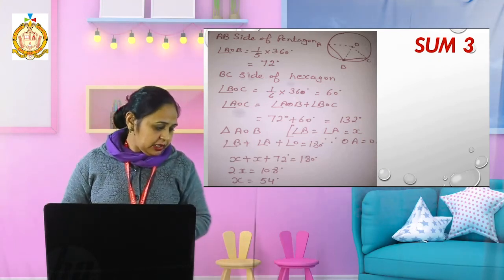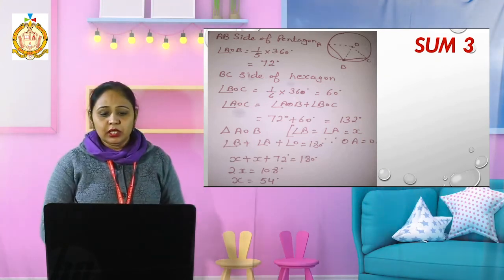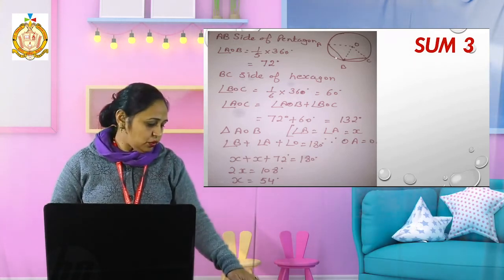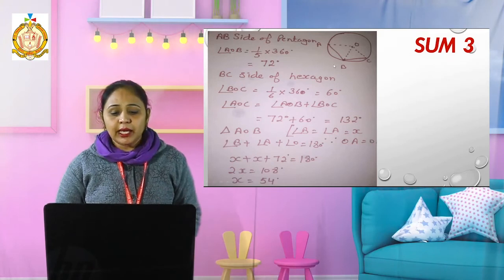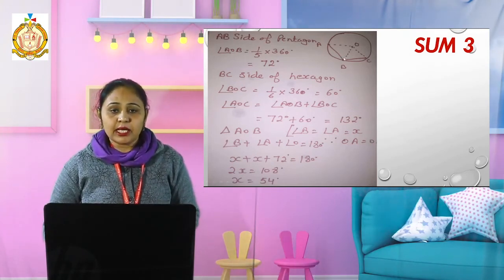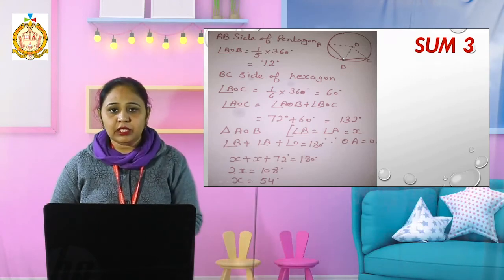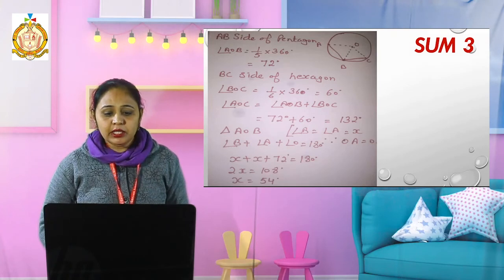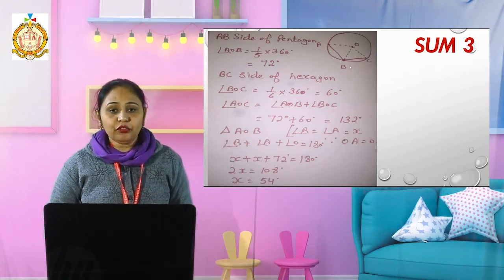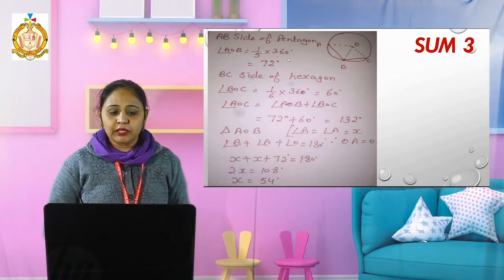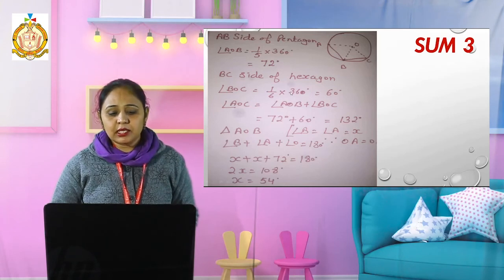And in the next one, sum number 3. In the given figure, AB is the chord, I have this chord AB. This is the side of the regular pentagon. That means this chord will make the angle, what we have to do, 360 divided by 5 because there are 5 sides in a pentagon. And this BC is the side of a hexagon. That means we will divide 360 by 6. That way I will find the AOB first, divided by 5, then BOC divided by 6.